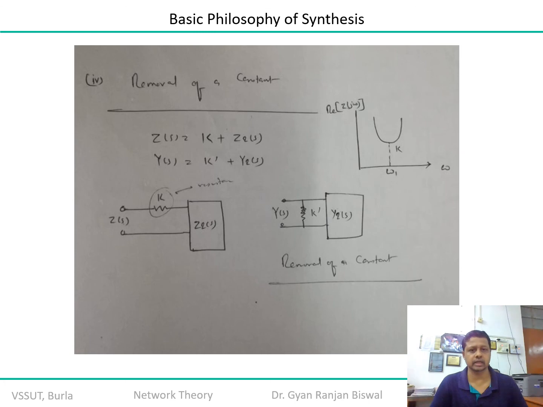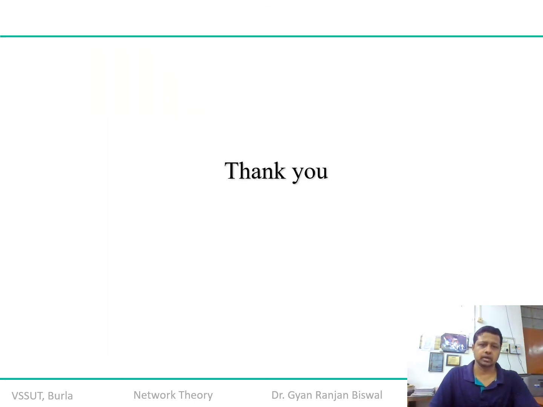If this is the impedance function, can I get to my admittance function? Yes, with some value k dash, where you can assume that k dash is equal to 1 by k. So the value of k dash, equal to 1 by k, can be brought across to the admittance function where Y2 is equal to 1 by Z2. So you can simplify any network by removing a pole either at infinity or at the origin, or a complex conjugate pole, or a constant, in such a way that your transfer function is perfectly stable and therefore realizable. It satisfies the condition of causality.